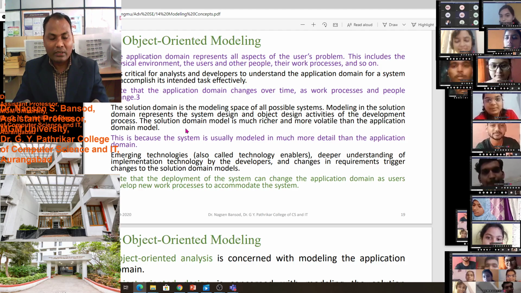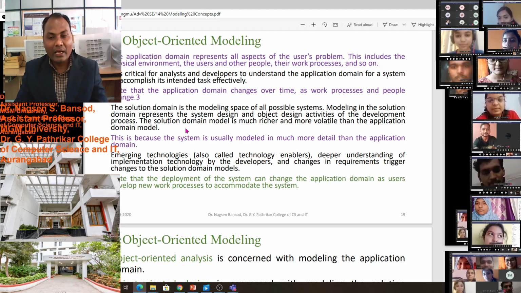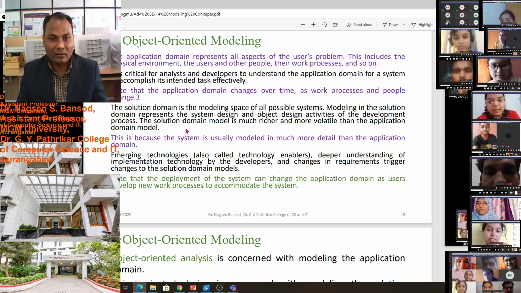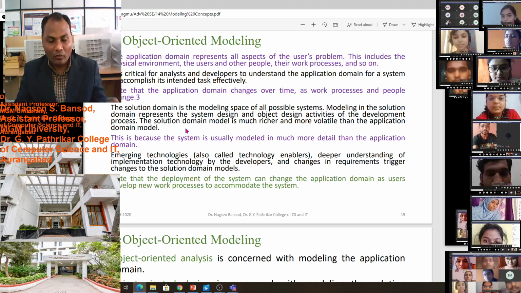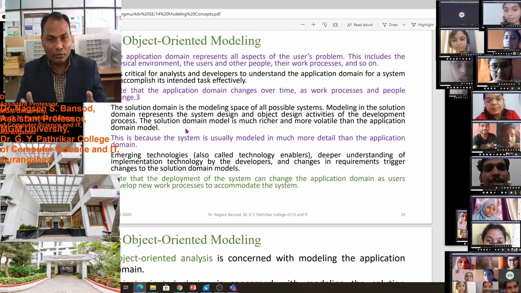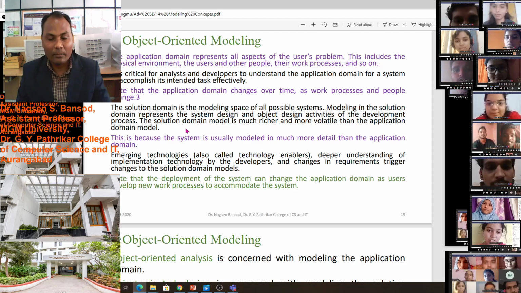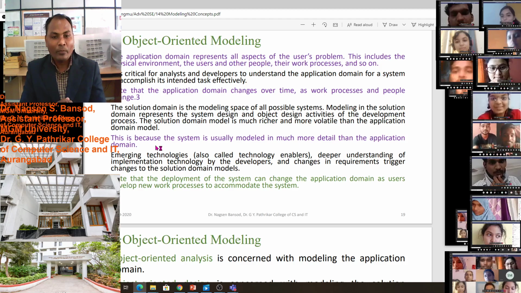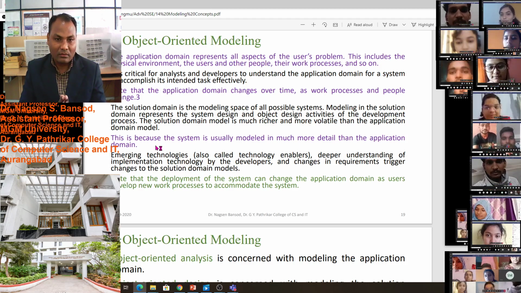Suppose someone wants our software, but he as a client is not able to explain which type of software he requires. But as a software engineer, we will provide him a very good solution, so that is richer and more volatile than the application domain model. This is because the system is usually modeled in much more detail than the application domain.